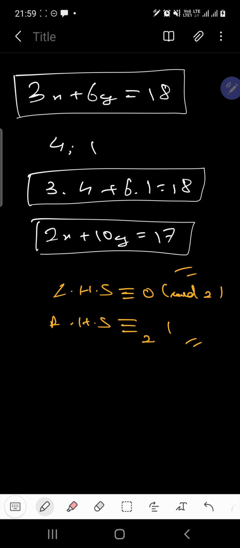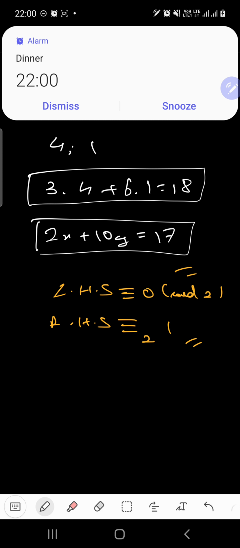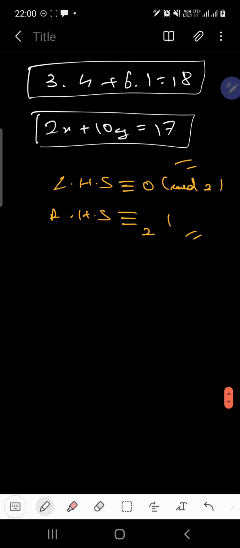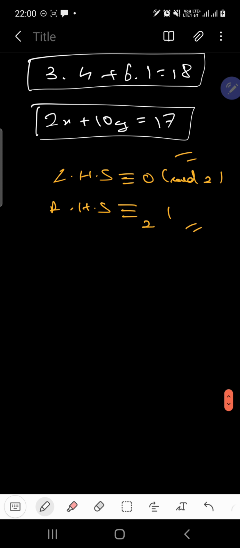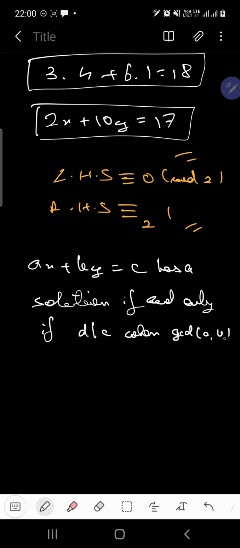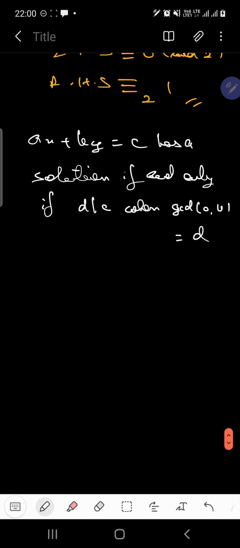So the first condition we are going to check is the condition I told you: ax plus by equals c has a solution if and only if d divides c, when the GCD of a and b is equal to d. Clear? So let's check.